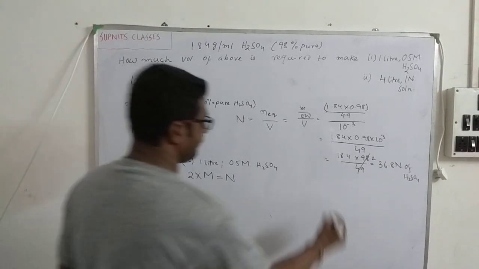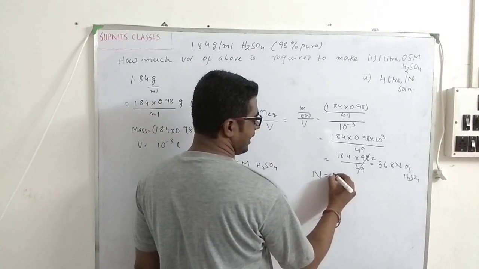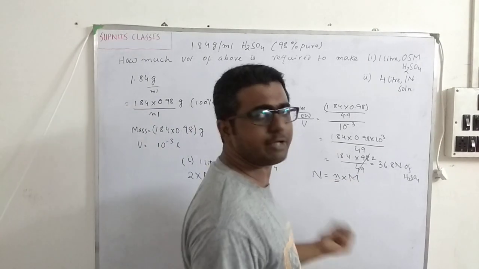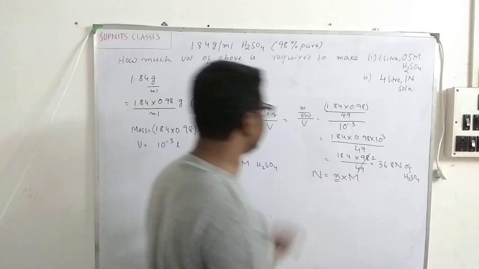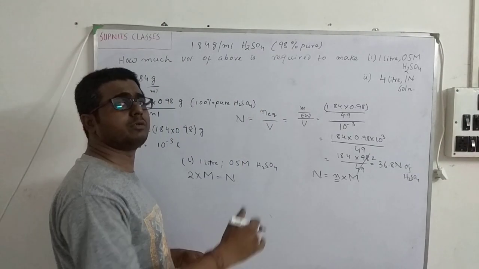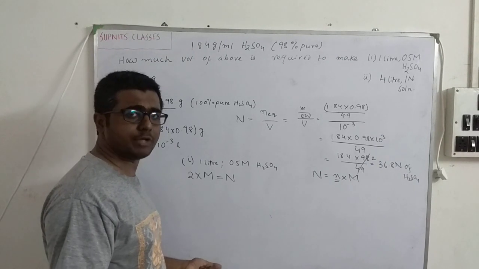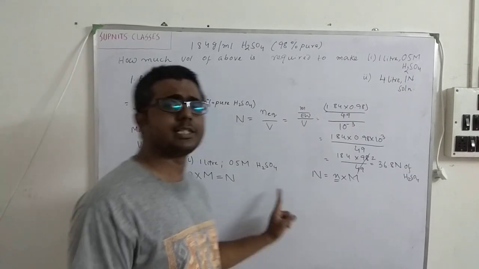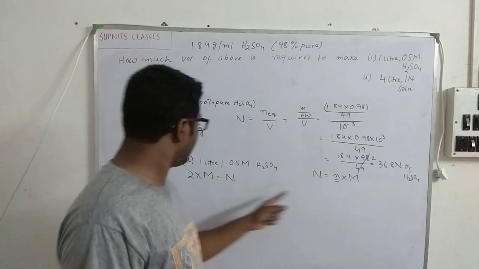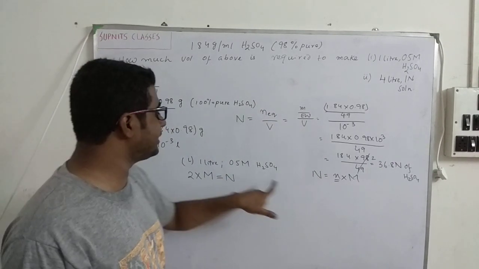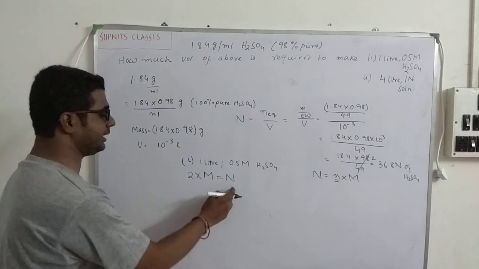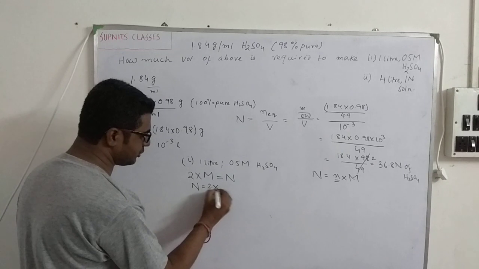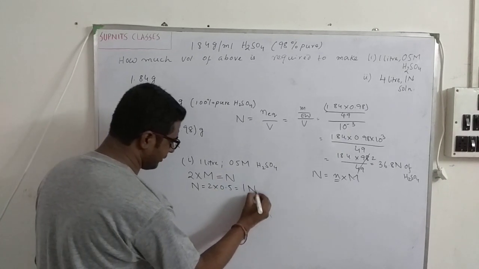The formula that we deduced last day was N equal to small n by n, where this n was the equivalent factor or the n factor we assume, by which we divide the molecular mass to get the equivalent mass or the equivalent weight. So here in case of acid, this n factor is basically basicity. Basicity of H2SO4 is 2. So normality is equal to 2 into molarity. So what will be the normality of this H2SO4? It will be 2 into 0.5 is equal to 1 normal.